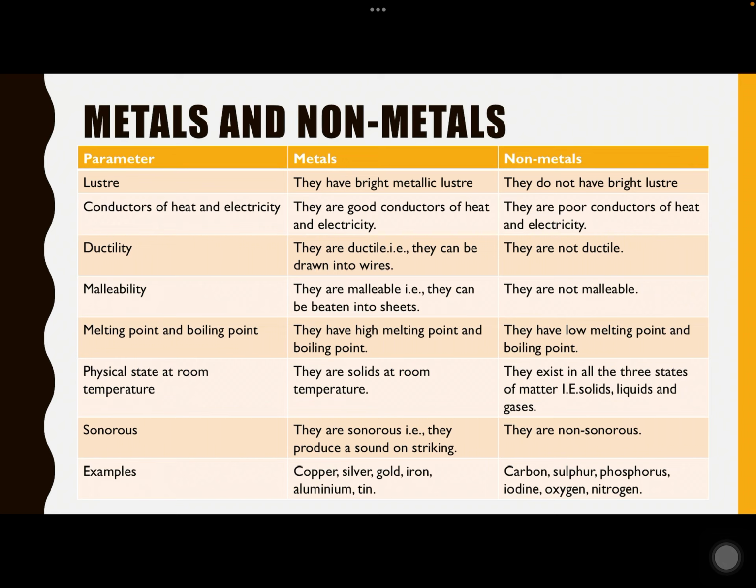Metals are usually sonorous, which means that they produce a metallic sound on being struck, while non-metals are not sonorous. Some examples of metals are copper, silver, gold, iron, aluminium and tin, while some examples of non-metals are carbon, sulfur, phosphorus, iodine, oxygen and nitrogen.